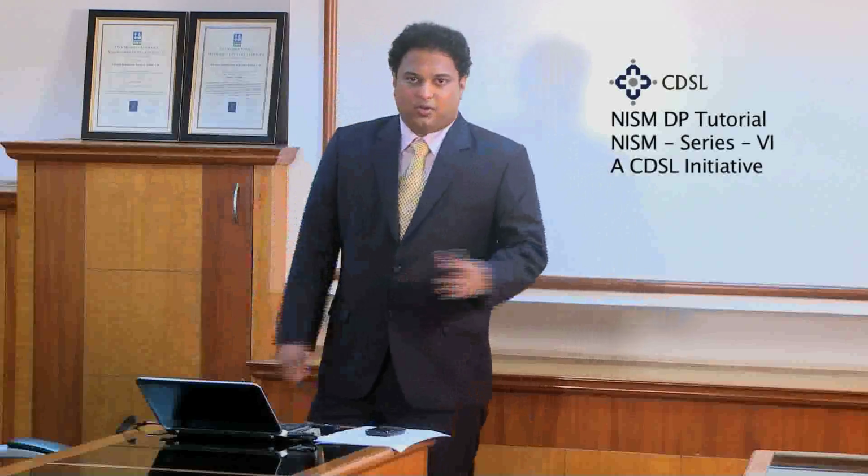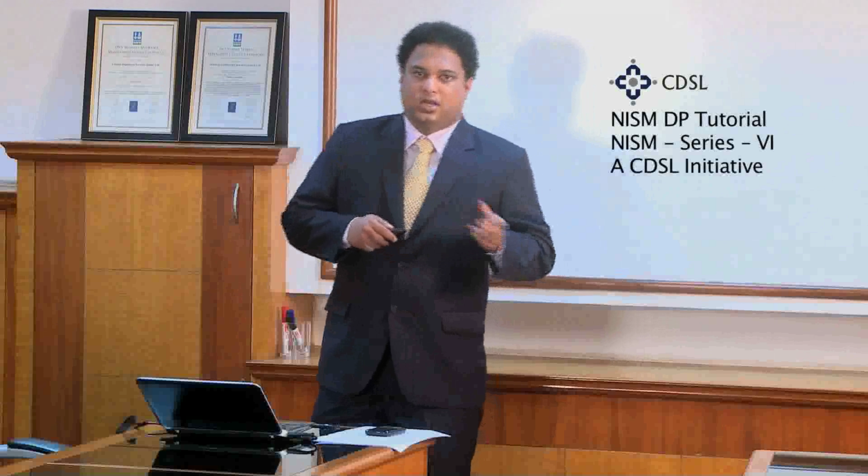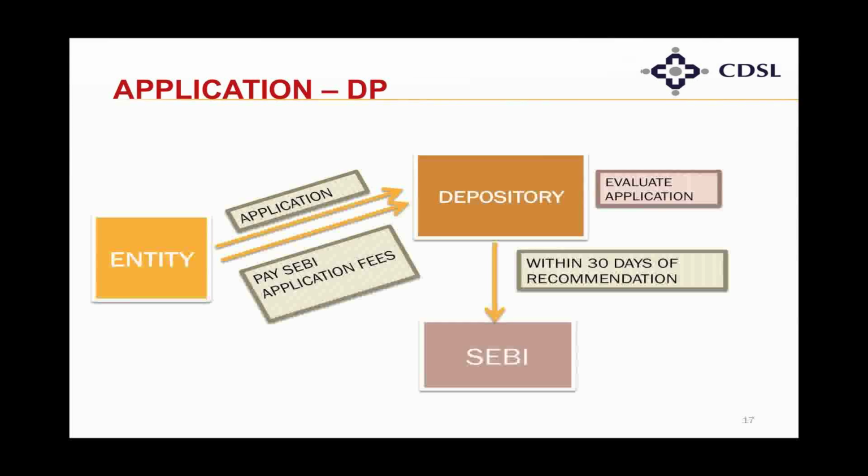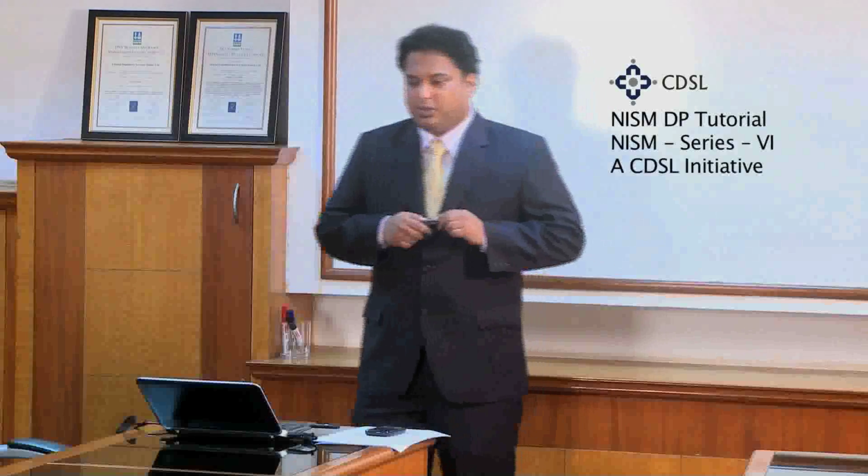Now we will see how the applications come to the depositories and how a depository participant gets its registration. Now the entity has to submit the application to the depository. The depository will evaluate the application, and if the application is incomplete, it will go back to the entity and ask for corrections. Depository will then forward the application to SEBI, and it has to do so within 30 days of recommendation. The entity will then pay SEBI application fees to the depository, and the depository will pass it on to SEBI, and that is how an entity will become a depository participant.